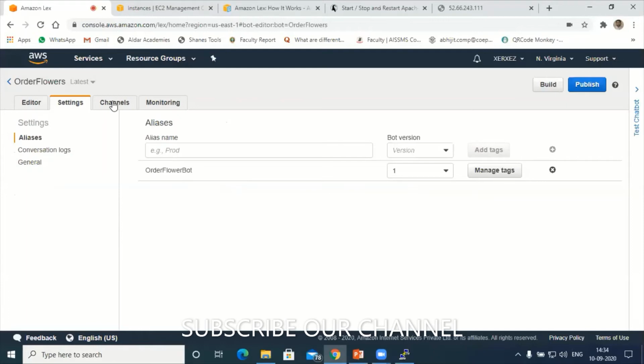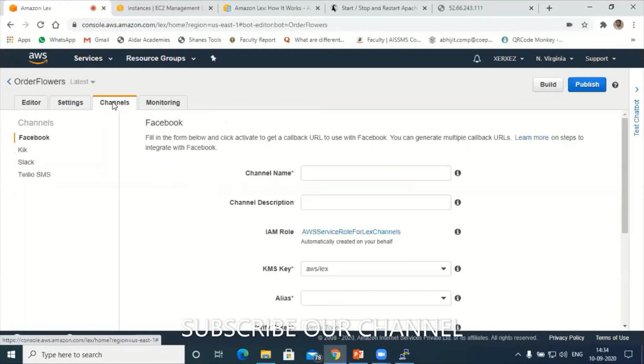If I want to deploy, there is an option called channels. Go to channels. As far as Amazon is concerned right now, I can deploy using these four platforms. Facebook, I can deploy in Facebook. Kik app, I have not used this one.